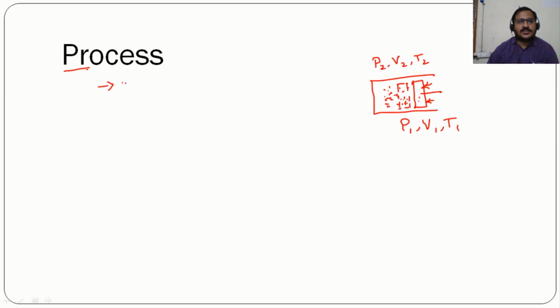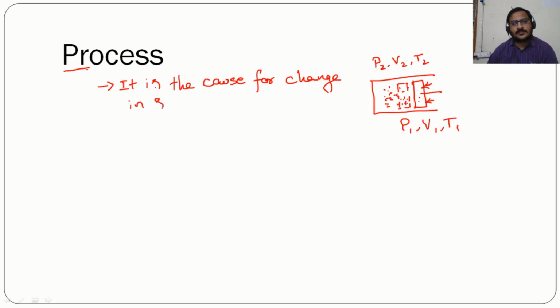So process is the cause for change in state of the system. It is majorly the cause for the change in state of the system here.